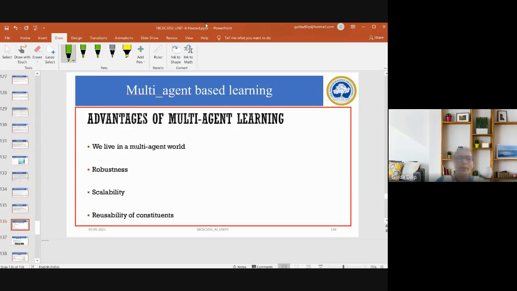I'll just read out the advantages. We live in a multi-agent based world. That's what I said. All the e-commerce applications and other things can be considered as multi-agent based learning where multiple agents collaborate to accomplish a common objective. Robustness, scalability, then reusability of your constituents. What does reusability mean? For example, if I develop an e-commerce site to sell mobile phones, it should enable me to sell not only mobile phones but also laptops.